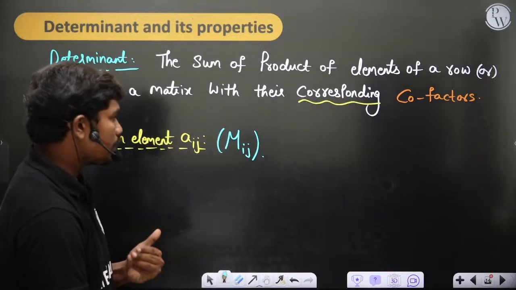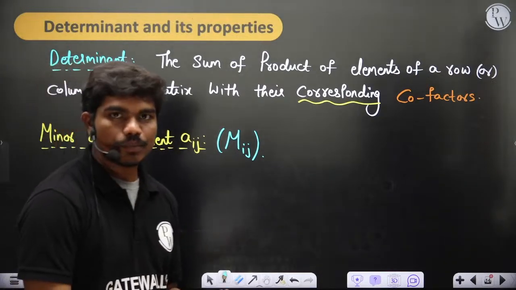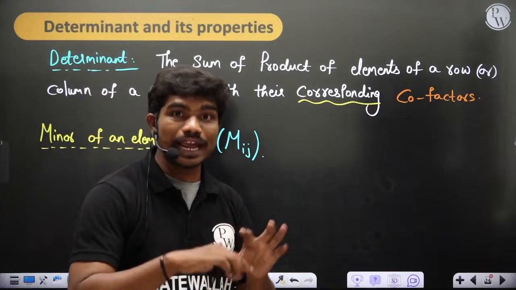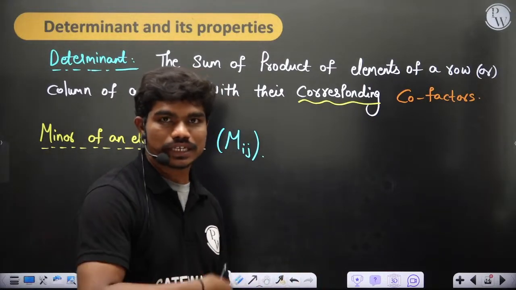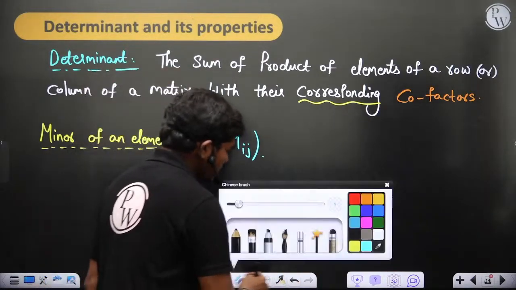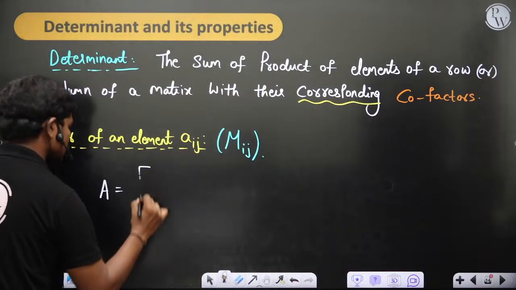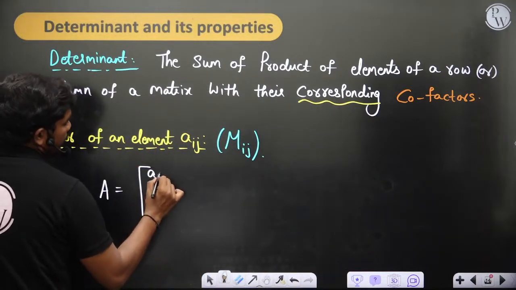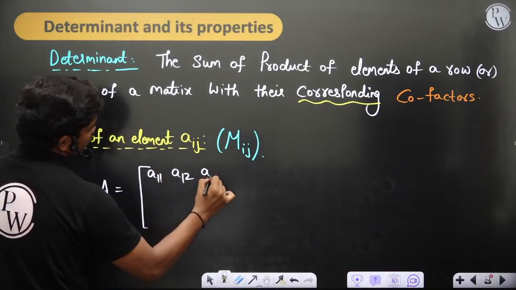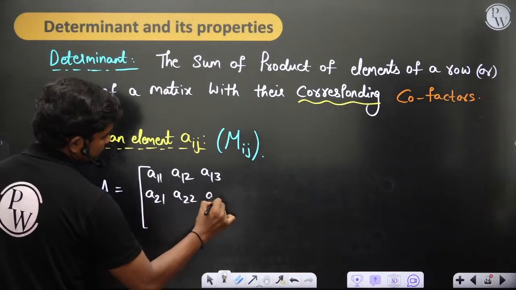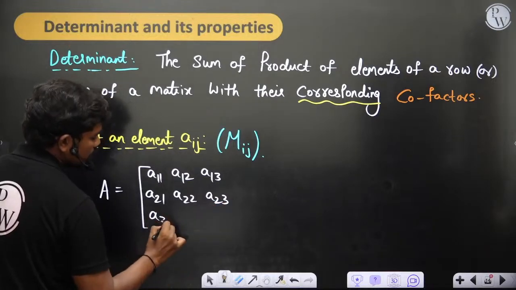So how do we calculate minors? I'm not defining what a minor is again, because going into it geometrically is complicated. I'm just explaining how to calculate a minor, that's it. We're not physically going into what a minor is in this case. Now let's see, if you have this matrix A, for example, A11, A12, A13. I'm taking 3 by 3 so that you can understand things better. It takes time to explain, but still you will be happy.